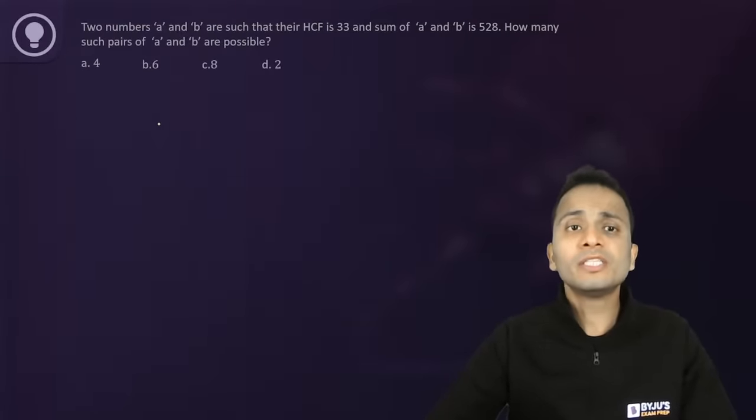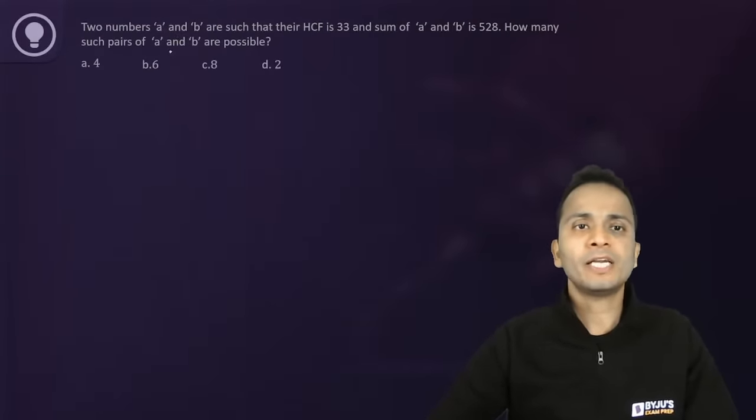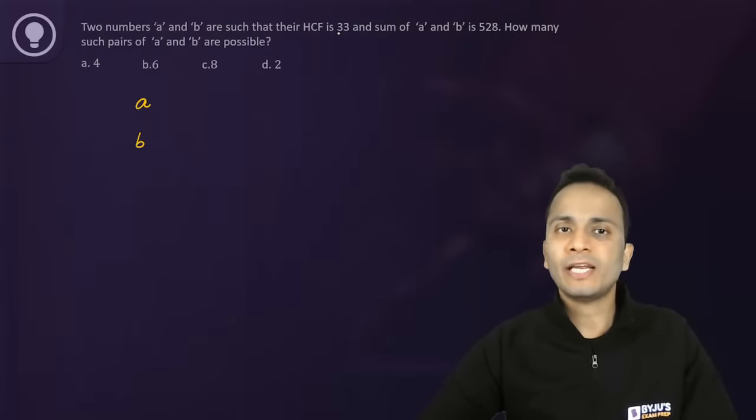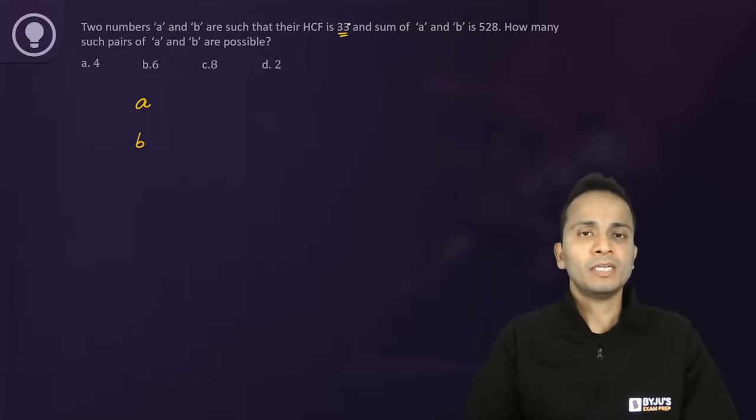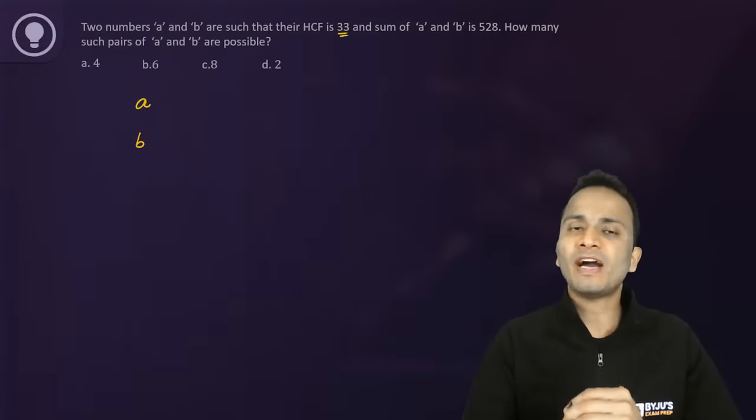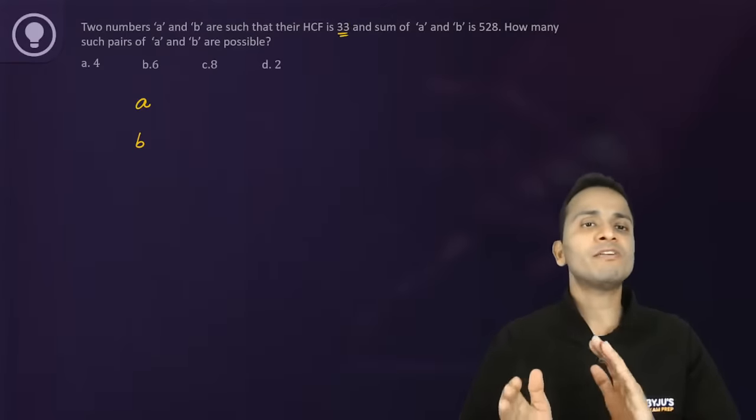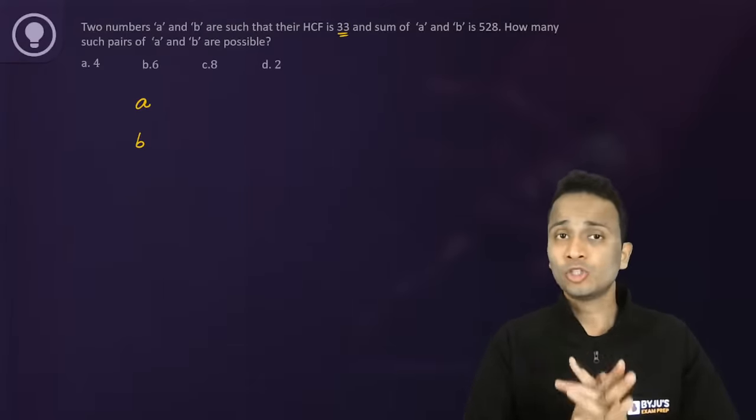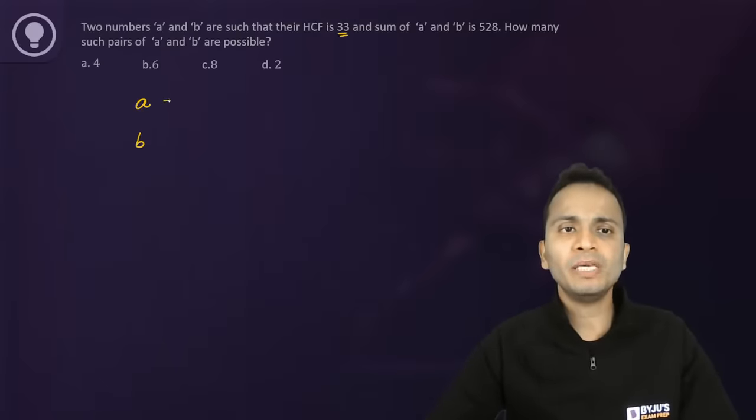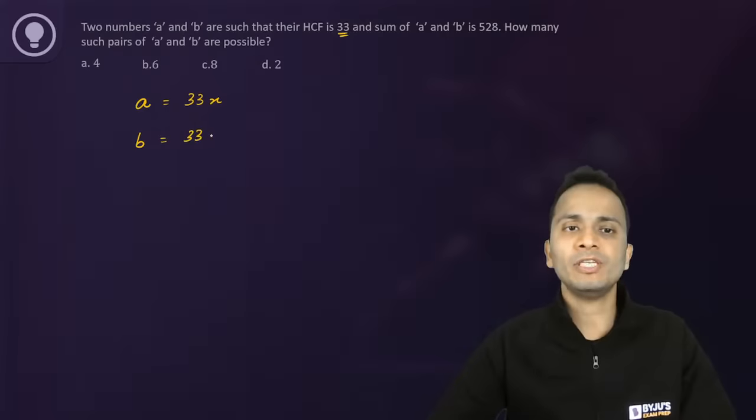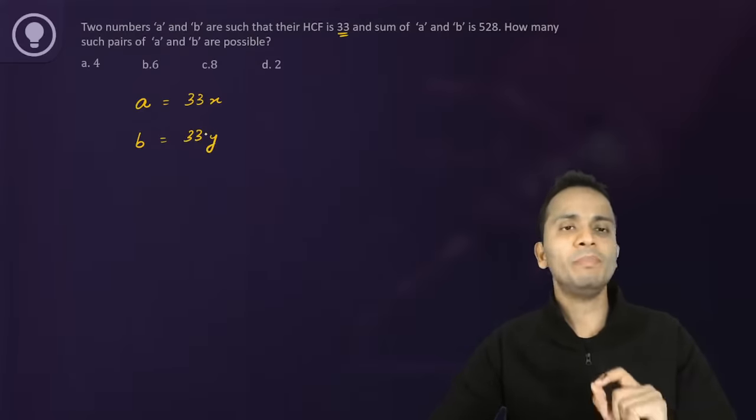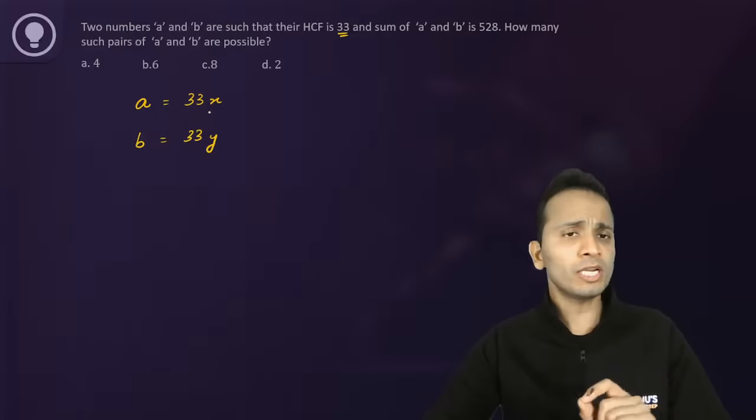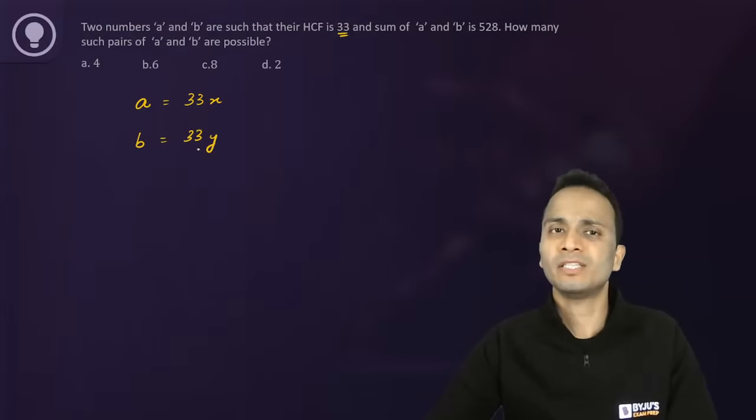Now all of you need to listen very carefully. There are two numbers A and B such that their HCF is 33. The highest common factor is 33, so 33 is a factor of both these numbers. So both these numbers should be multiples of 33. So I can write these numbers as 33x and 33y.